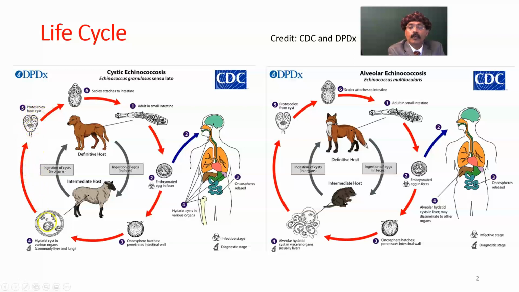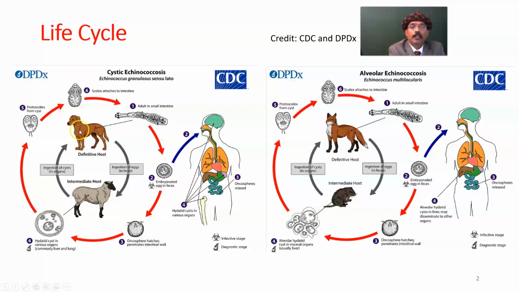From the cyst, the protoscolex will convert into scolex that will attach to the intestine, and it will again pass out the embryonic egg in the feces. The dog eats the carcasses, the liver of the sheep, and the dog ingests the hydatid cyst.